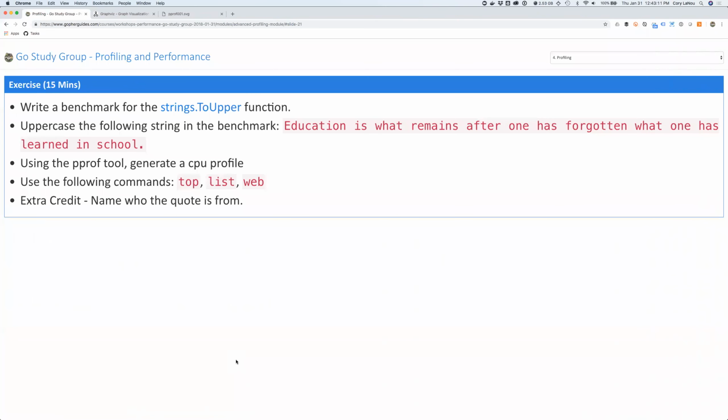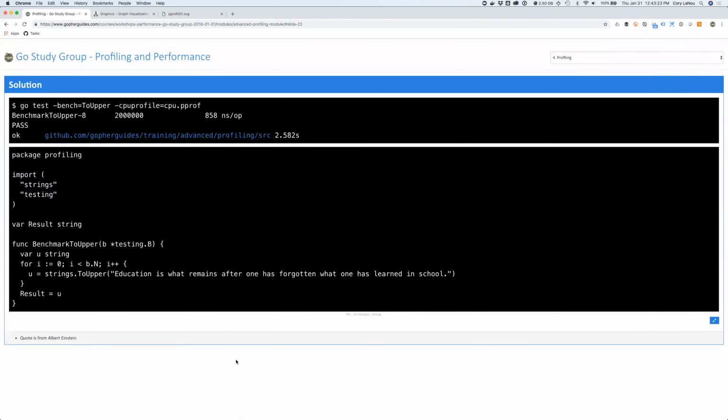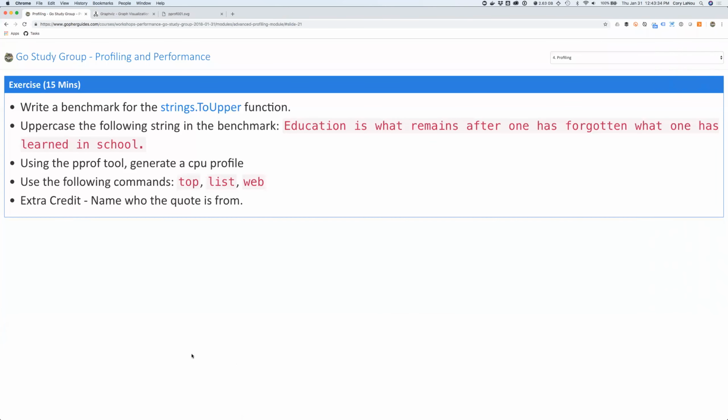All right, we actually have an exercise that we typically do in class. I know we don't have time for that today, but if you want to do that on your own time, this is really kind of a neat exercise to run through. And then I actually have the solution for you as well, right? So you can see this is how you'd run the benchmark, and this is what the benchmark looks like. And then you can do all the profiling commands listed here and kind of take a look around. So if you're looking to run your own benchmark and see how that works from a profiling standpoint, you can do that on your own time.